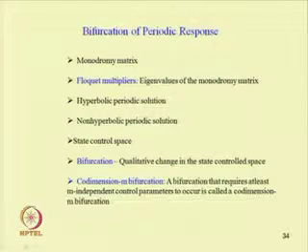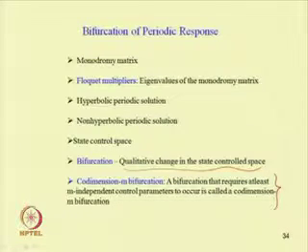Then in the control space, we have to check whether the bifurcation we are obtaining is one of the types of bifurcation we can discuss. In case of a bifurcation, there will be a qualitative or quantitative change in the control space. A bifurcation is said to be of co-dimension m if it requires m independent control parameters to occur. So, a bifurcation that requires at least m independent control parameters to occur is called a co-dimension m bifurcation.